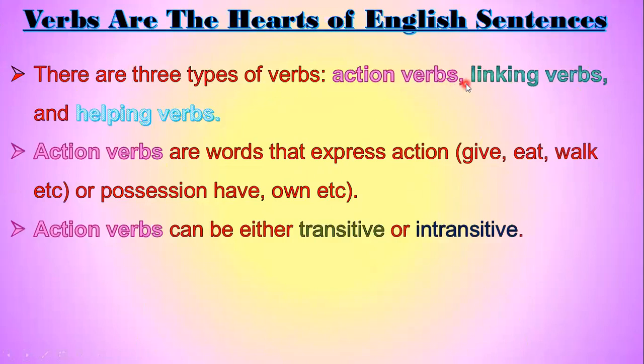Verbs are the hearts of English sentences. There are three types of verbs: action verbs, linking verbs, and helping verbs. Action verbs are words that express action: give, eat, walk, etc., or possession: have, own, etc. Action verbs can be either transitive or intransitive.